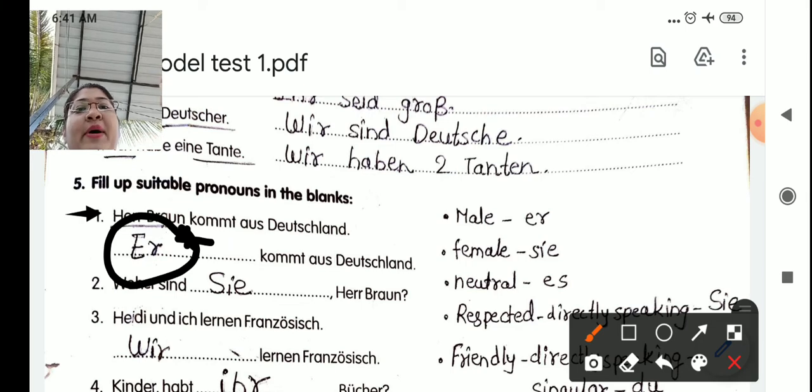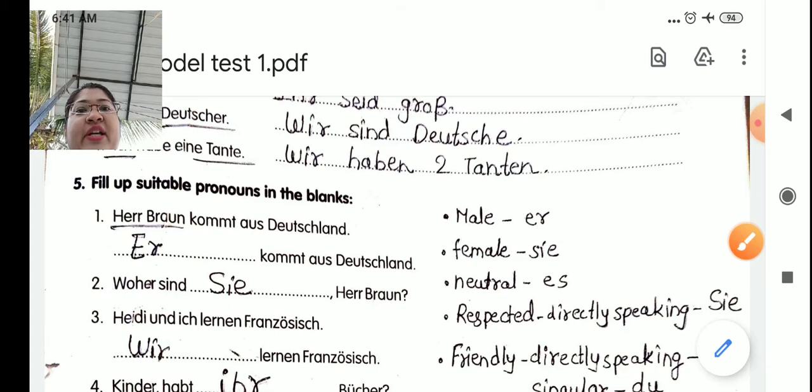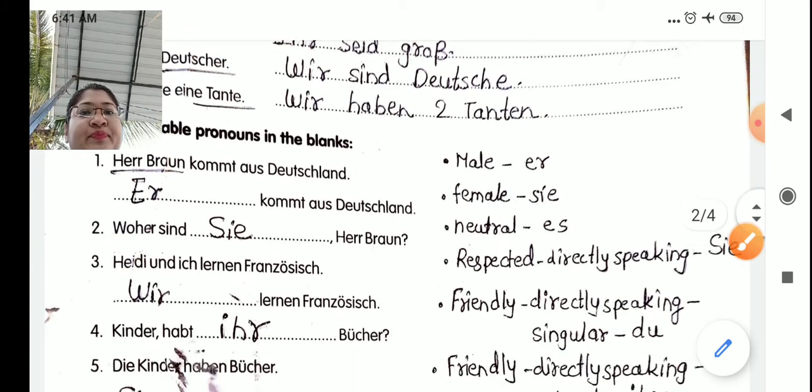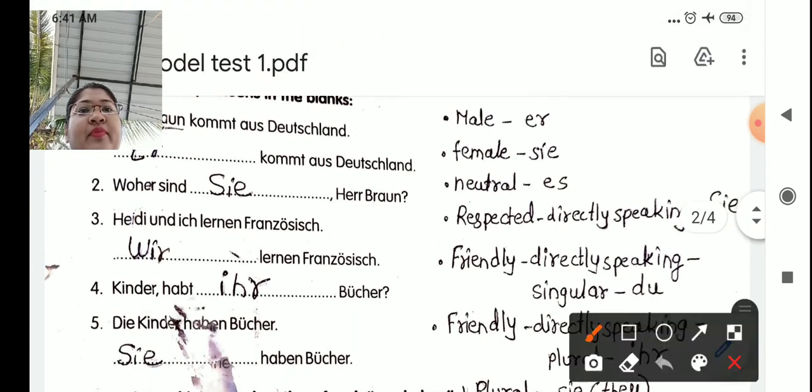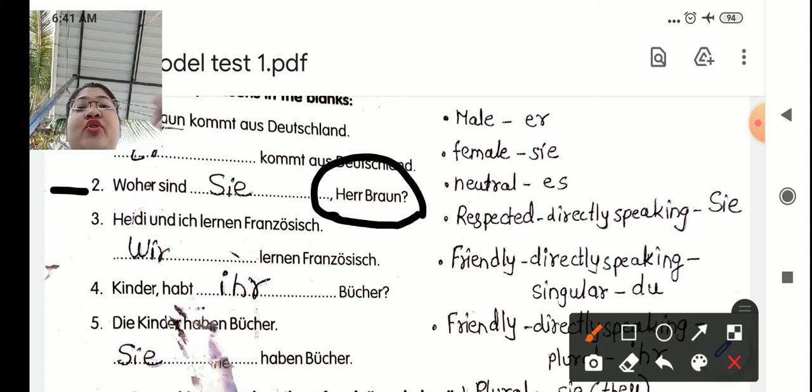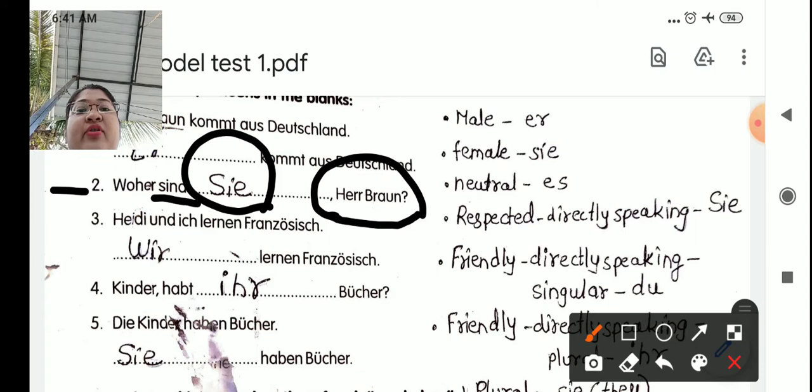So, the comma before or after name is very important, which shows you are directly speaking with that person or not. Nummer 2. Woher sind Sie, Herr Braun? Now see, here before Herr Braun you can see the comma. That means you are directly speaking with Mr. Brown. Relationship is respected, that is formal. That's why we have used capital Sie. And the verb is also sind.